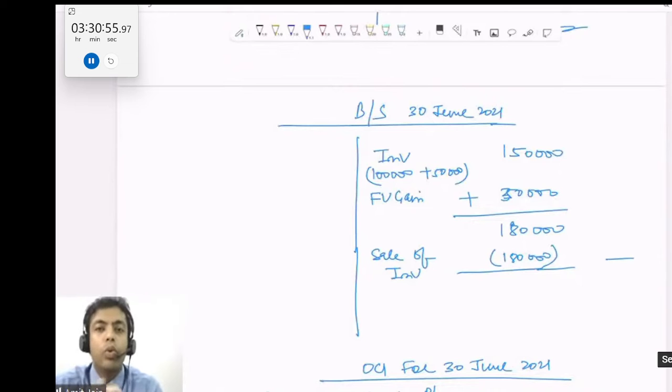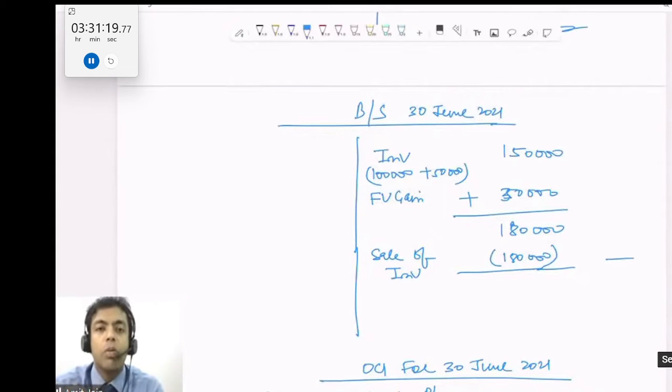Then we said two conditions are there in the case of amortized cost: the business model test to collect, and SPPI. What is the business model test to collect? That means the intention to collect the contractual cash flows and hold the asset till the end of the maturity period. Both these conditions need to be satisfied. What is SPPI? Principal must be there, interest must be there. Interest can be fixed or floating, at any percentage. Principal and interest shall not be linked with the equity price or any other index.